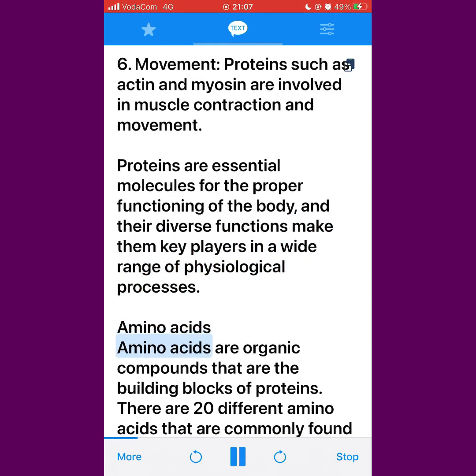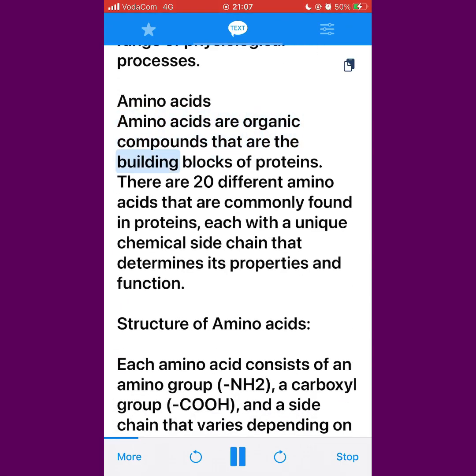Amino acids. Amino acids are organic compounds that are the building blocks of proteins. There are 20 different amino acids that are commonly found in proteins, each with a unique chemical side chain that determines its properties and function.